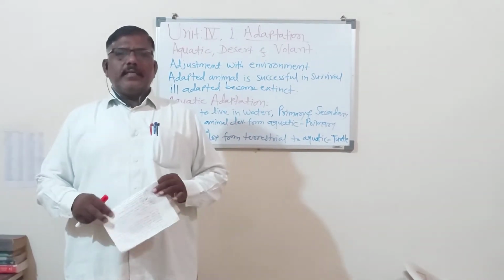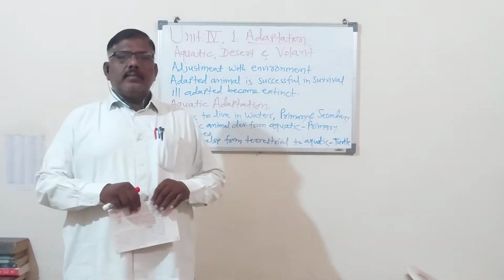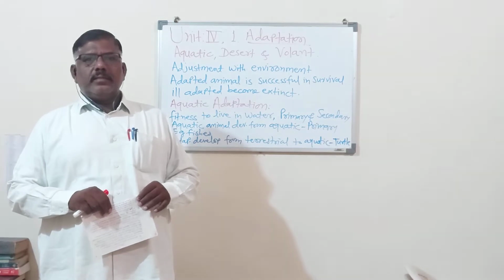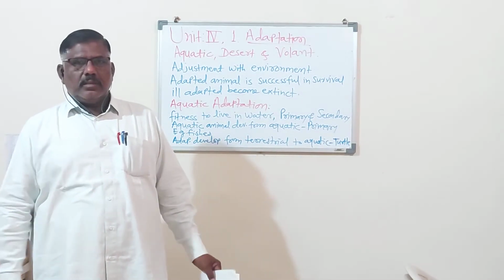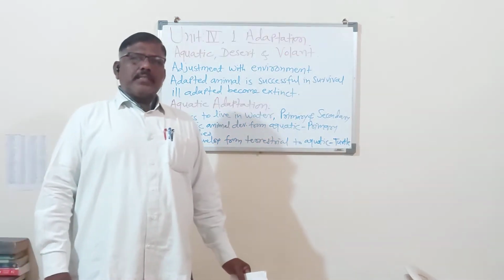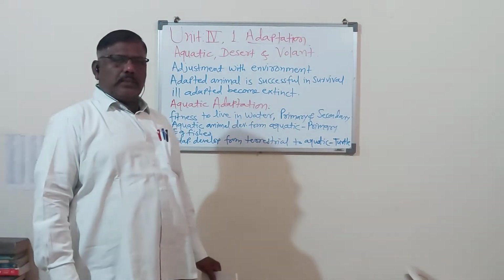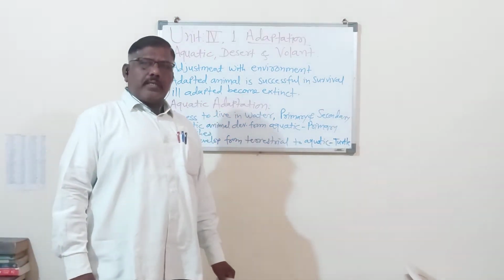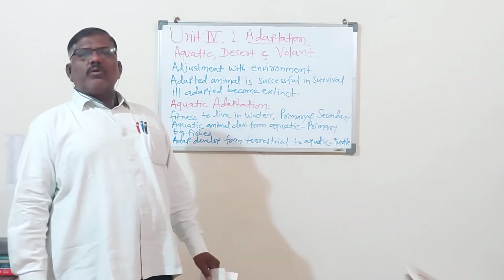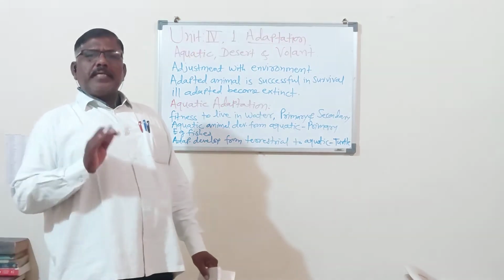So yesterday we completed unit number 3, the last one, energy resources. I will just summarize that. There are two types of energy resources, conventional and non-conventional. Their examples we also studied yesterday, that is completed.